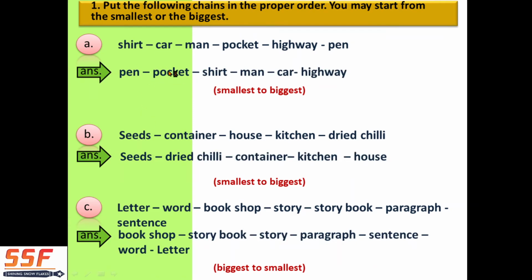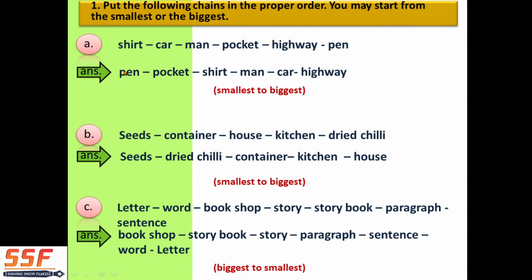So I have given all three answers at a time, but we will see one by one. So first: shirt, car, man, pocket, highway, pen. So a man in the house. What will he do first? What will the man do? He will pick up the pen first. So, pen.